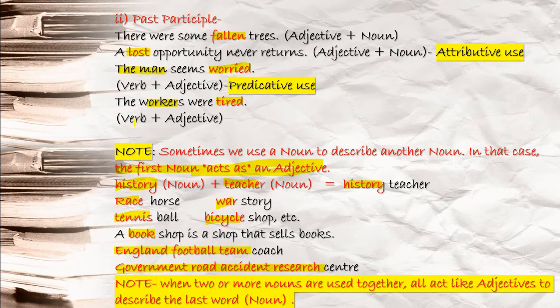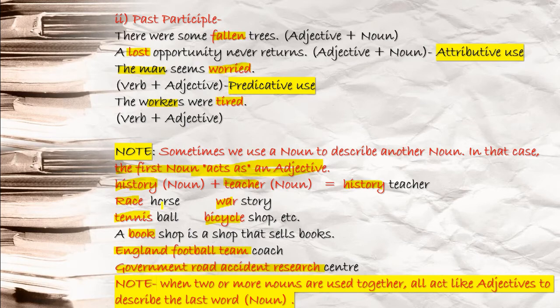Now there is some important thing that you have to note. Sometimes we use a noun also to describe another noun. This is something new. In that case the first noun acts as an adjective. When you use a noun to describe another noun, in that case the first noun becomes what? An adjective. You see, history, that is your noun, teacher, that is also a noun. But when you write history teacher, on that time history becomes what? Adjective. But what kind of teacher are you talking about? Good teacher, bad teacher, history teacher, geography teacher, English teacher, like this.